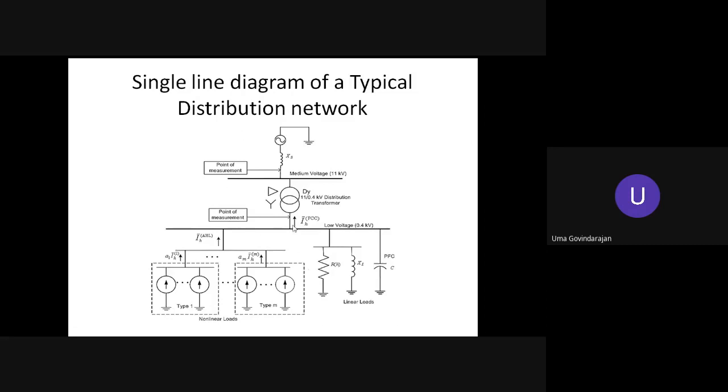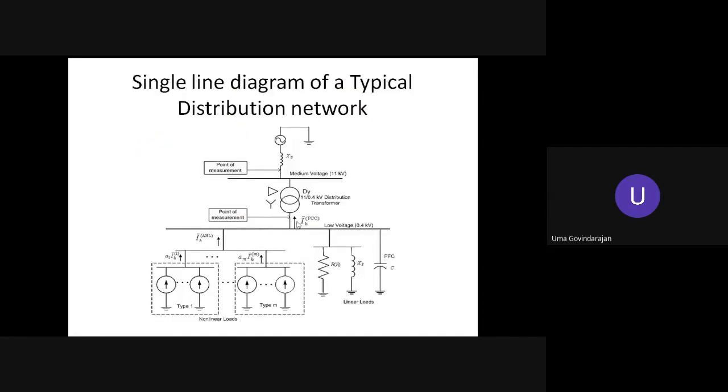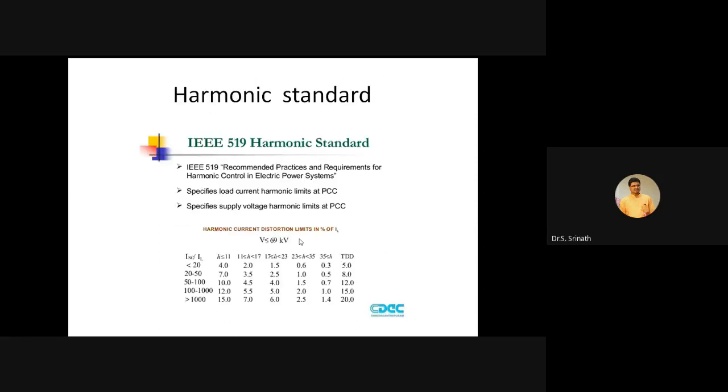That's why at the PCC, some of the loads may be linear loads, and downstream some of them may be non-linear loads, which give IH. At the PCC, one has to calculate the total fundamental current leaving the PCC and the total harmonic current leaving the PCC. The ratio of IH to I1 is the THD value. So you need to understand the IEEE 519 harmonic standard.